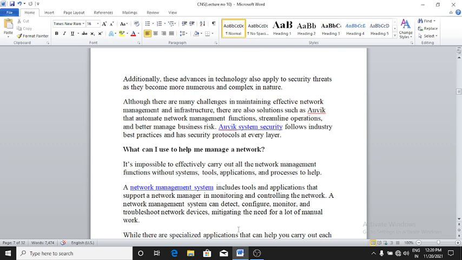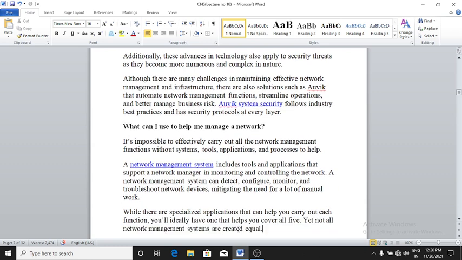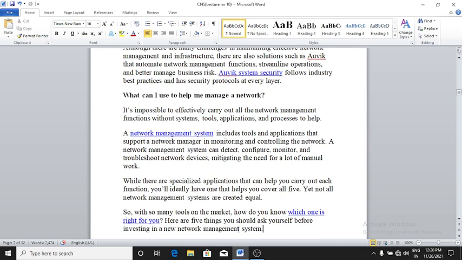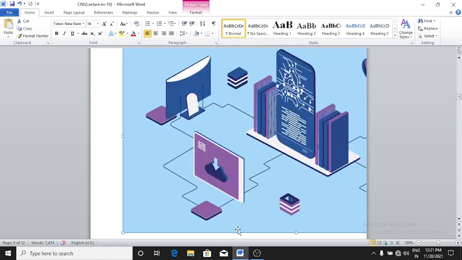A network management system can detect, configure, monitor, and troubleshoot network devices, mitigating the need for a lot of manual work. While there are specialized applications that can help you carry out each function, you will ideally have one that helps you cover all five. Yet, not all network management systems are created equal.